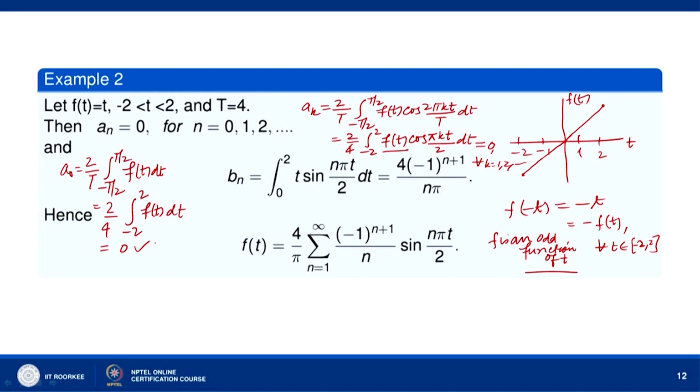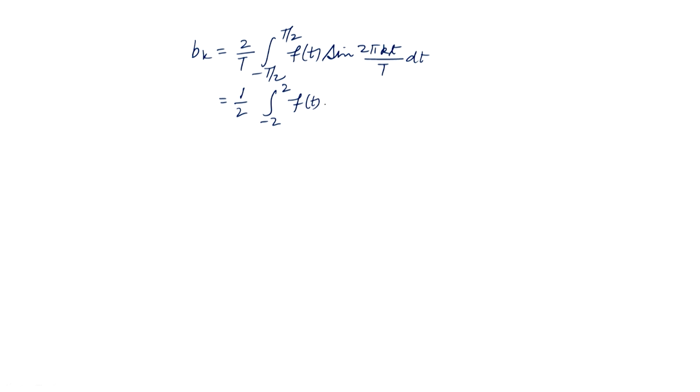So, we just have to calculate the b_k's. Okay. So, b_k is given by (2/T) ∫ from -T/2 to T/2 of f(t) sin(2πkt/T) dt. Okay. T is 4. So, we have 2/4, that is 1/2. Okay. And then ∫ from -2 to 2 of f(t) sin(πkt/2) dt.